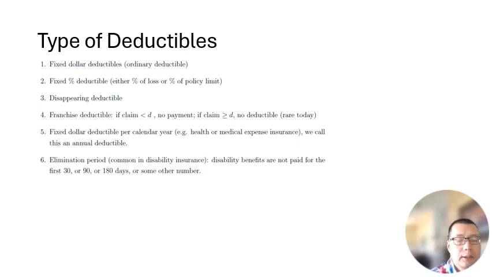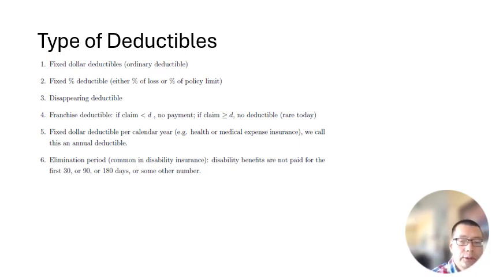So with a franchise deductible, either you get paid in full or you don't get paid. It's not like the regular deductible where if you get paid, you get paid the claim minus the deductible.